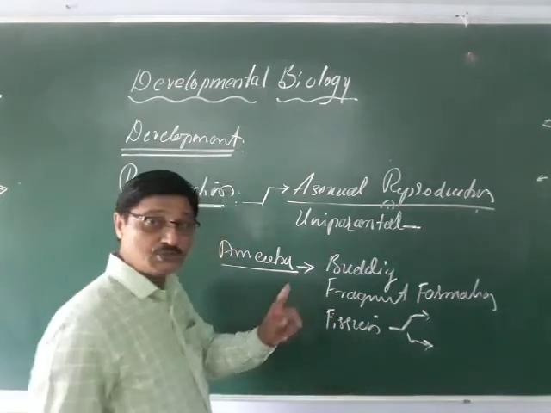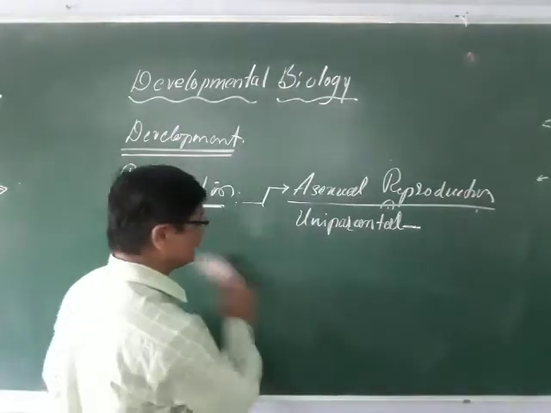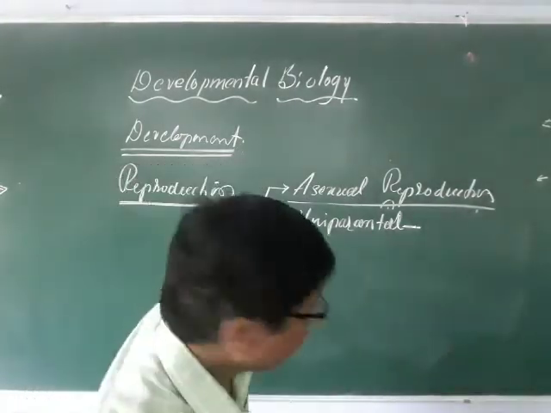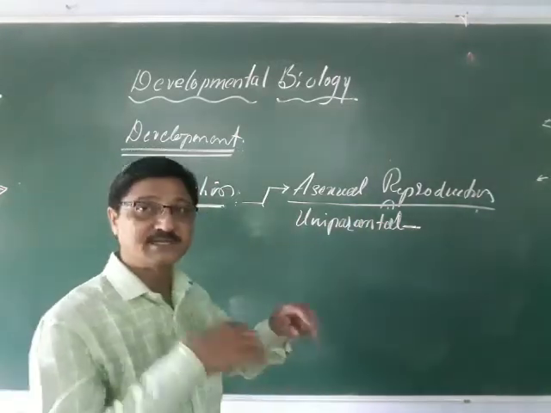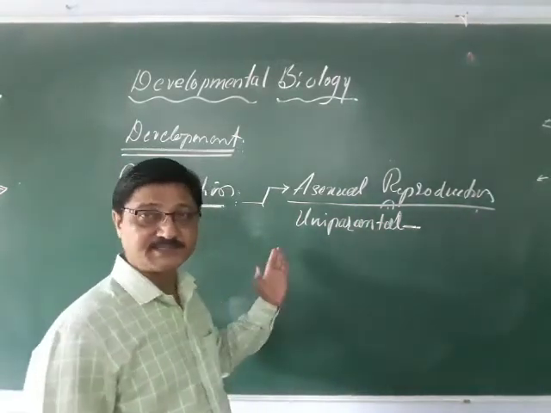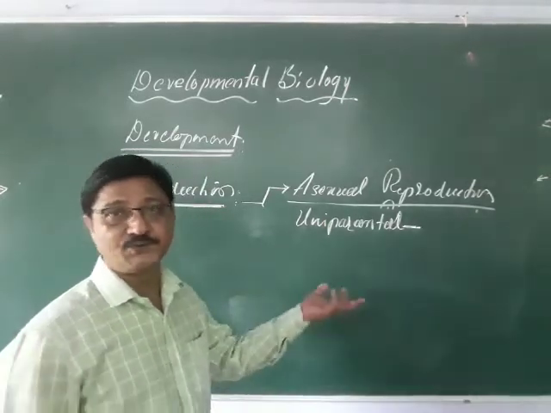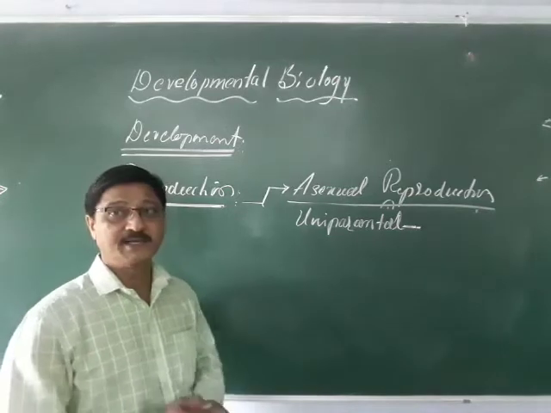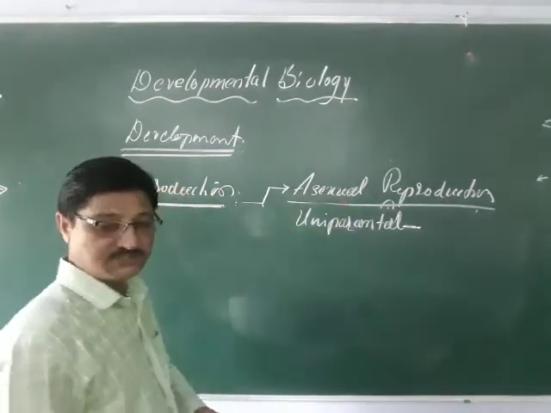There is no formation of any sex organs or sexual structures there. A typical example, as I told, is amoeba, which divides by mitotic division, and as a result daughter amoebas form. In paramecium it is binary fission, in euglena multiple fission, and some others show fragment formation and budding. All these are typical examples of asexual reproduction.